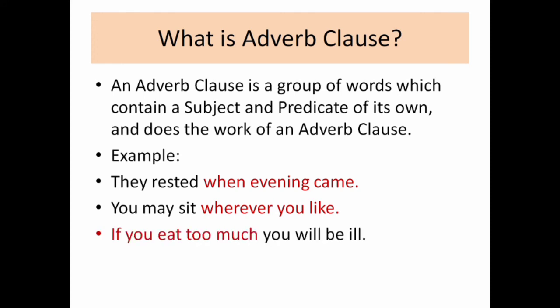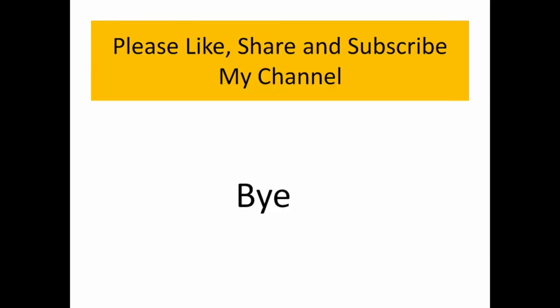One more example I would like to give before I end my video, that is: if you eat too much you will be ill. Here what is the subordinating conjunction? That is "if". So if you eat too much, what will happen? You will be ill. So we are talking about ill, that is to get unwell. So again it is a verb. The subordinating clause is talking about the verb, so therefore it is an adverb clause.